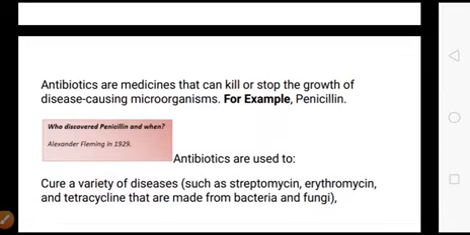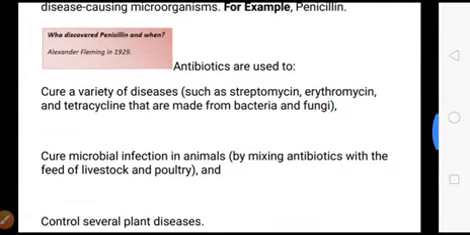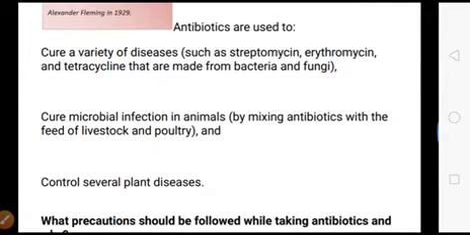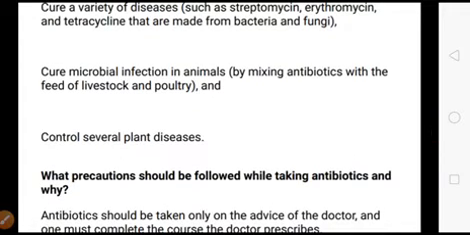For example, penicillin. Antibiotics are used to cure a variety of diseases, such as streptomycin, erythromycin, tetracycline, that are made from bacteria and fungi. They cure microbial infections in animals by mixing the antibiotics with the feed of livestock or poultry, and control several plant diseases. Means antibiotics are those which prevent bacterial growth inside our body, and they are also used in plants and animals.